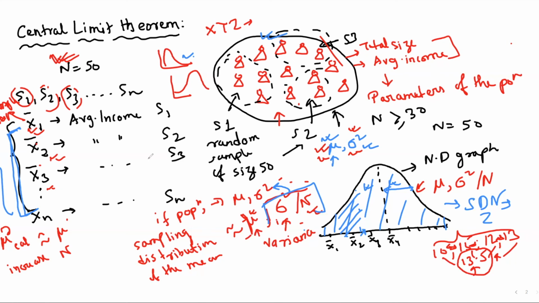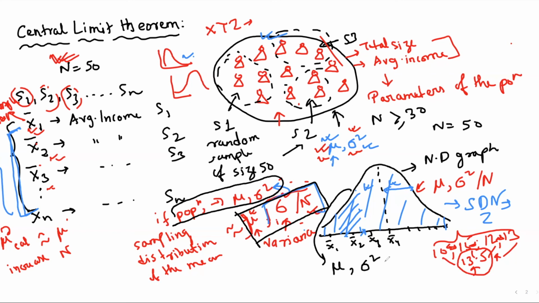To summarize, two things we knew from this graph: if the population's mean is mu and variance is sigma square, then this particular sample's mean will be mu and the variance will be sigma square by n, where n is the size of the sample.